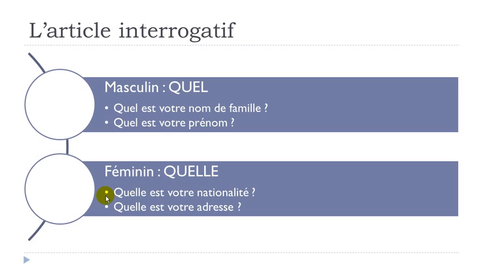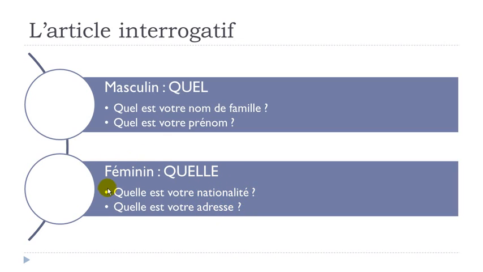Okay, and then here we've got two examples. So for the same reason as previously, we had this nom and then prénom. They were masculine words, so you will have to put this quel form at the masculine. And then here, nationalité and adresse, so nationality, address, are feminine words.